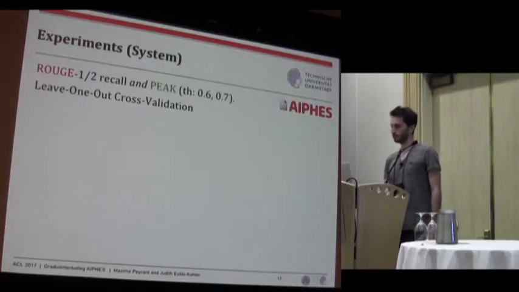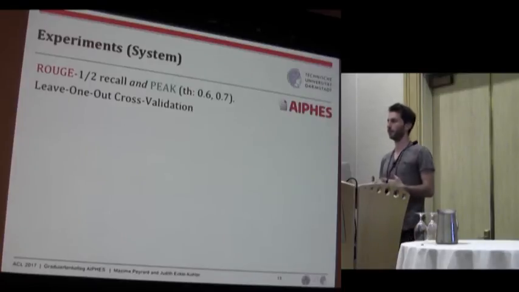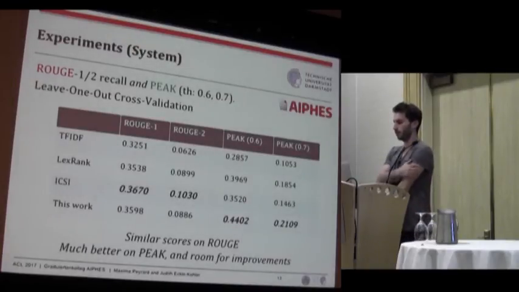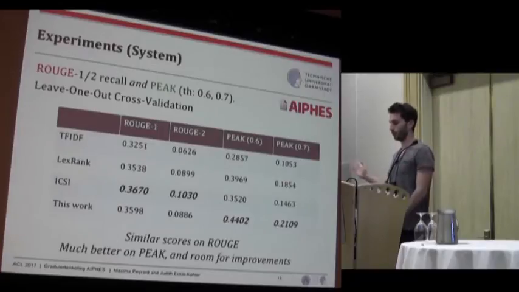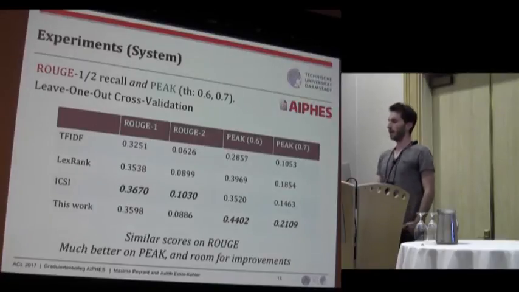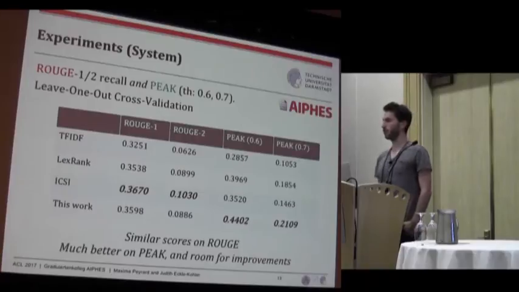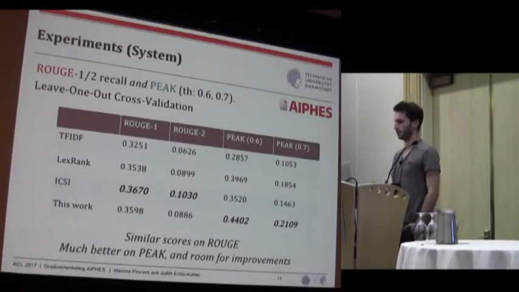But now for the system, we did the same setup. Since we have supervised learning, we use leave-one-out cross validation for training and testing. So we compared against several traditional summarizers. I put some here, and we see that the system that we developed actually performed similarly with the previous systems, slightly lower, but similarly. But it has much better scores on the PEAK, which is expected because it was optimized for it, but we still see a very large gap.